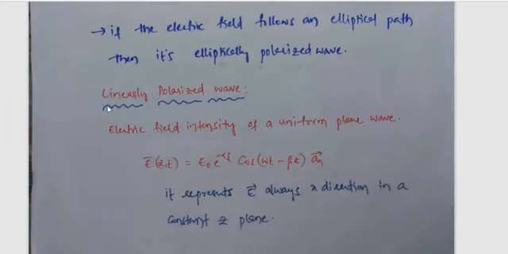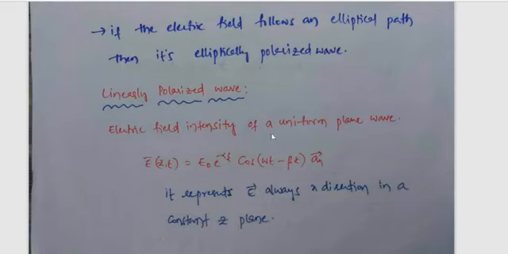We are discussing linearly polarized waves. Majorly we are studying three types of polarized waves: linearly polarized, circularly polarized, and elliptically polarized. So now let me learn about the linearly polarized wave.